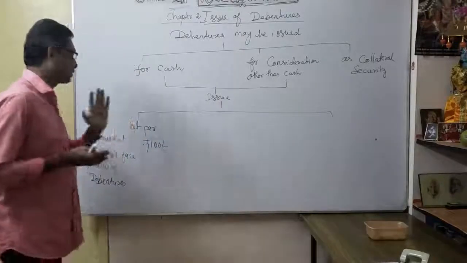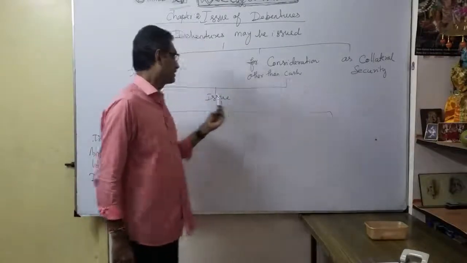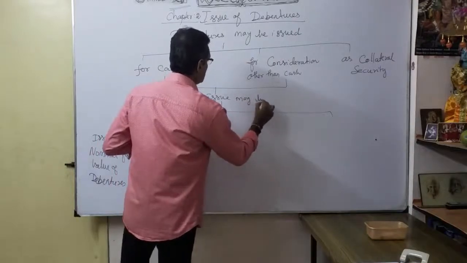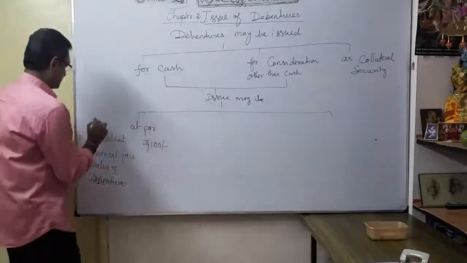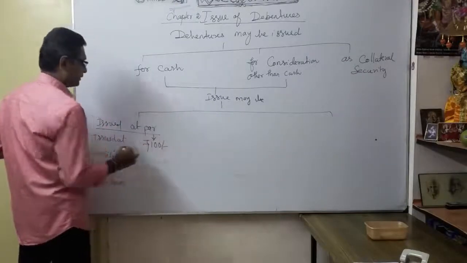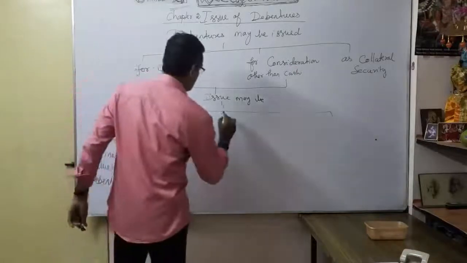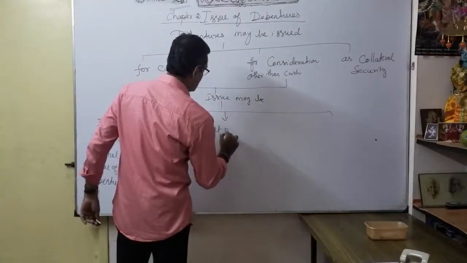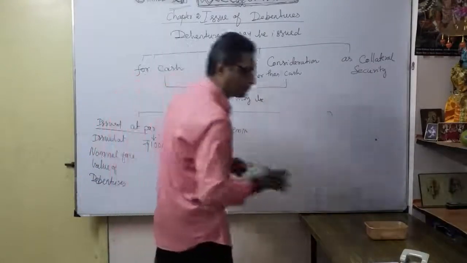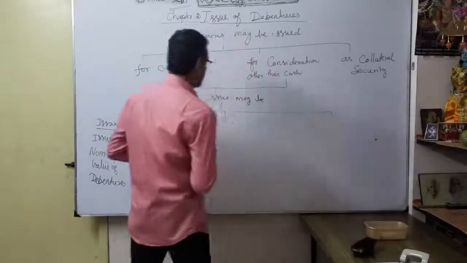For cash and for consideration other than cash, the issue may be at par, that is, at the nominal face value.